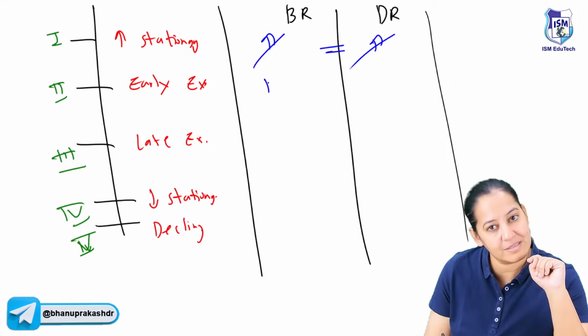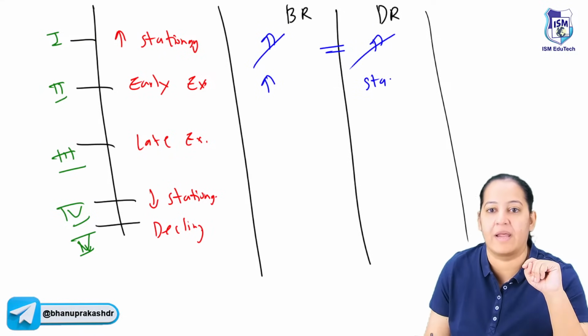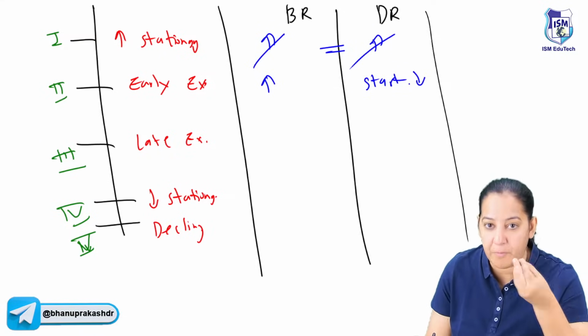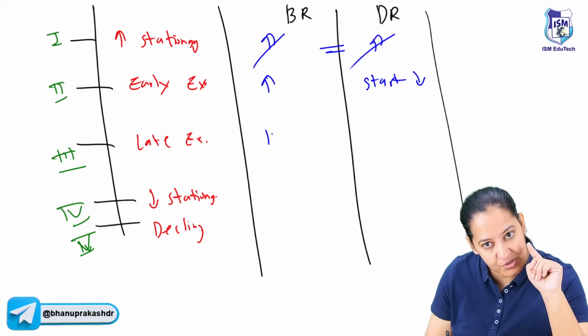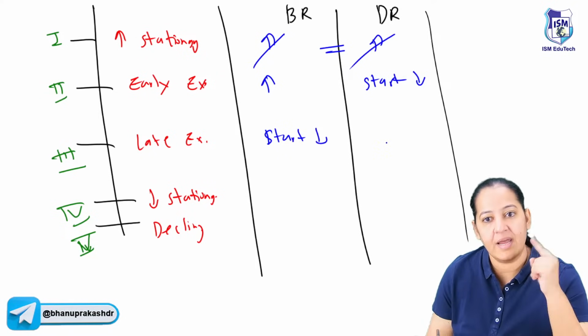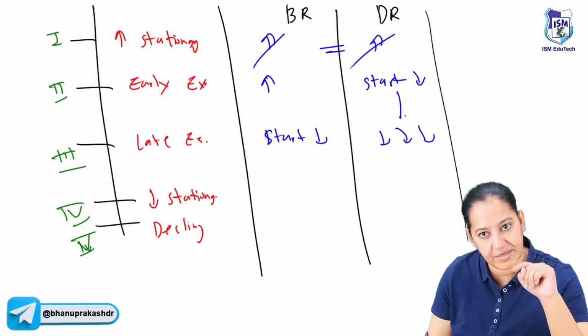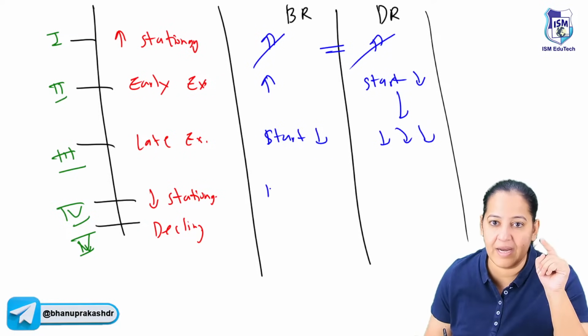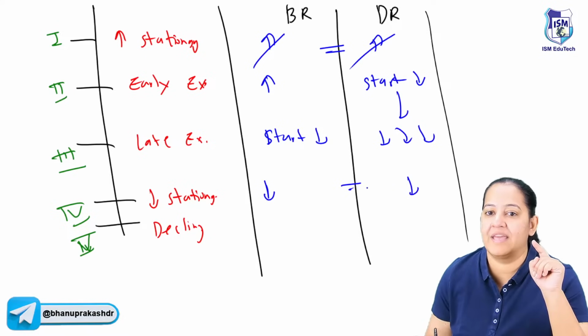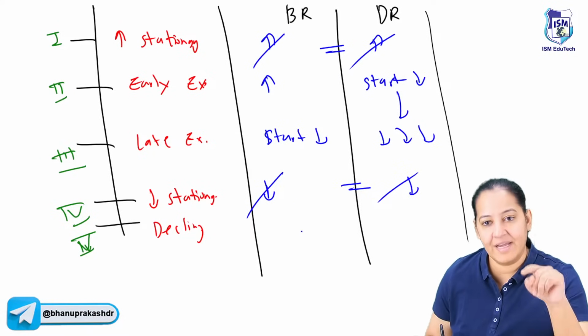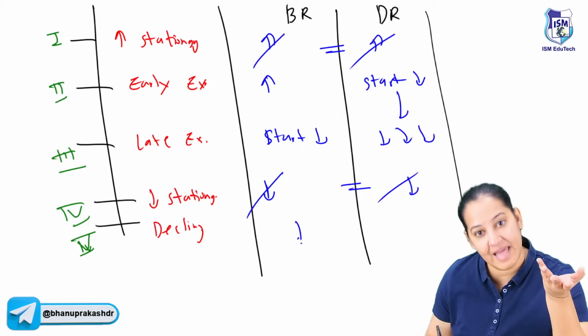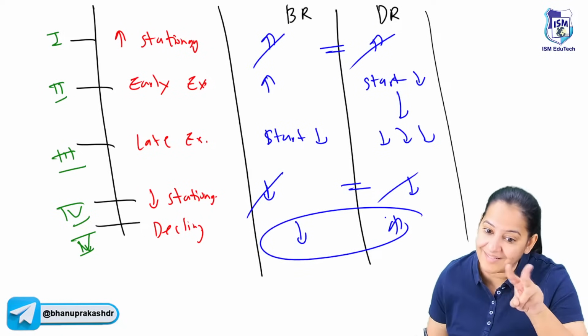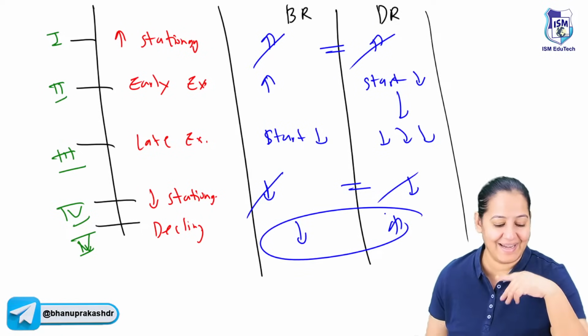Here, the birth rate is still high, but the death rate has started falling, so the population is expanding. Here, the birth rate also starts falling, and the death rate falls further. So it is late expanding. Here, birth rate and death rate are both low, and they cancel each other out. And in declining, the birth rate is less and the death rate is more. It is reversed. So that is declining.